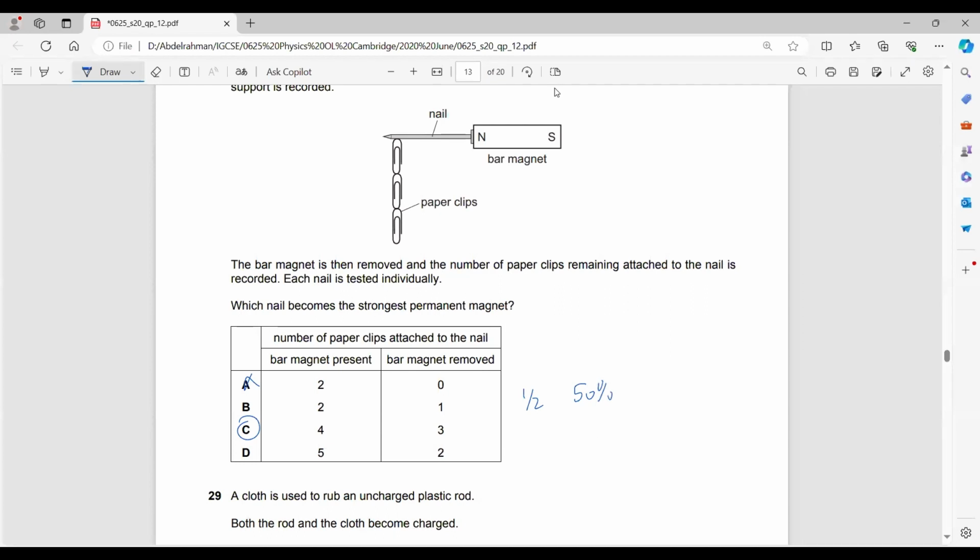In this case, C, three out of four, would be around 75%. This is much stronger. D would be 2 out of 5, which is only 40%, so it's much weaker. That's why C is the strongest permanent magnet.